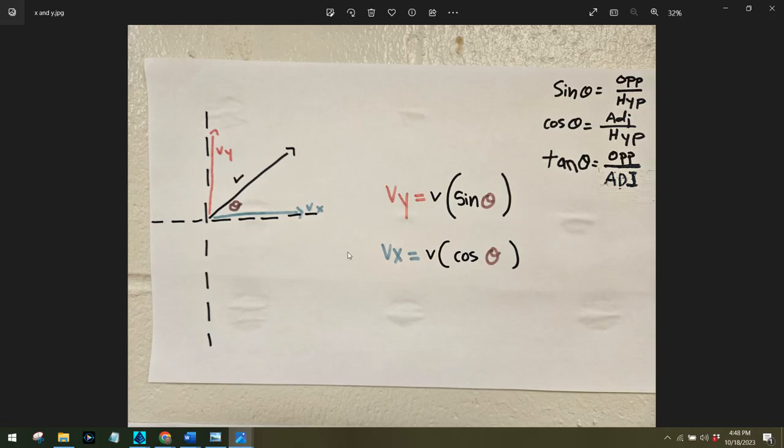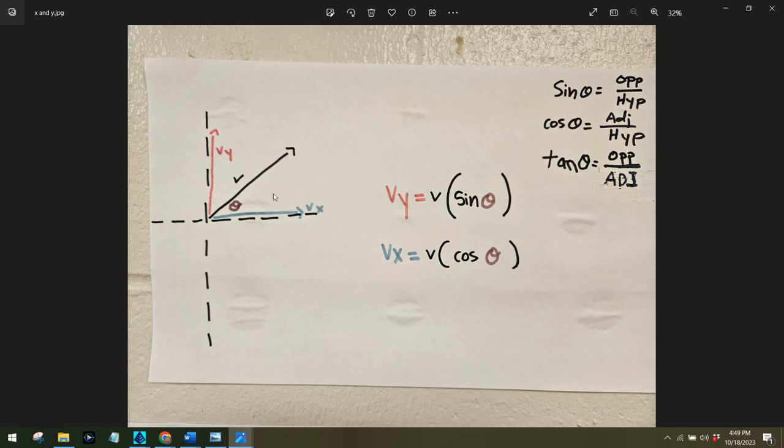These are the notes right here, and I'll explain in a moment, but this is glued to our wall back by where the 4 main acceleration equations are. But I want to point out, if you have a velocity, represented right here by this arrow, and this is a V here for velocity, the y component of that velocity is equal to V times sine of theta, where theta is the angle off of the x-axis.